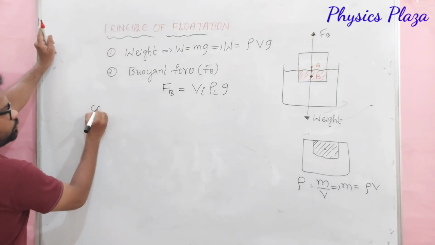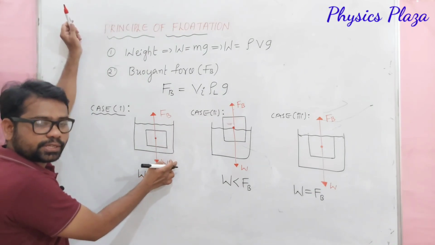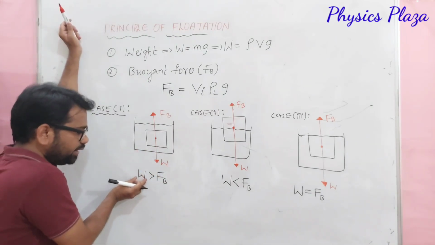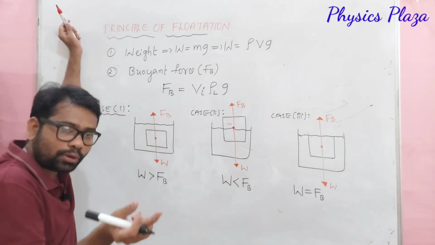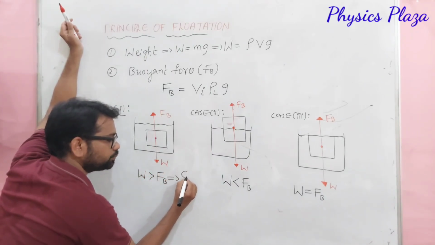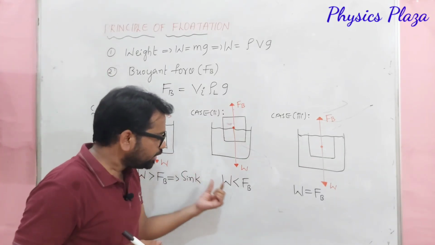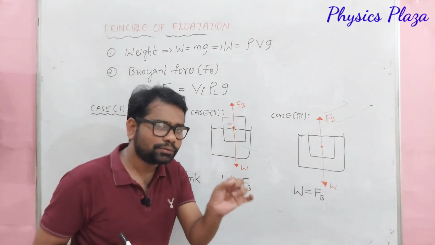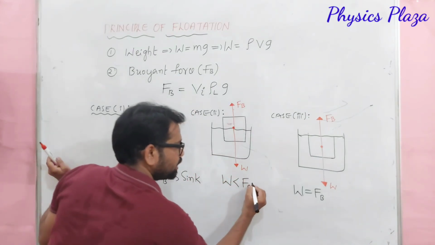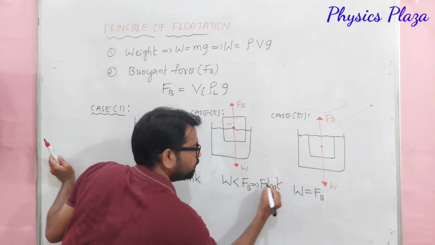Case 1. Look here. This is the first case. What happens when the weight of the solid is more than the buoyant force? Then the body will sink. What happens if the weight of the body is less than the buoyant force? Then children, the body will float.